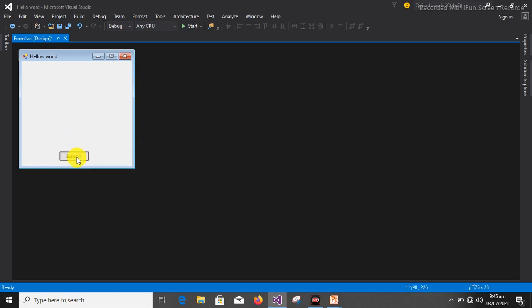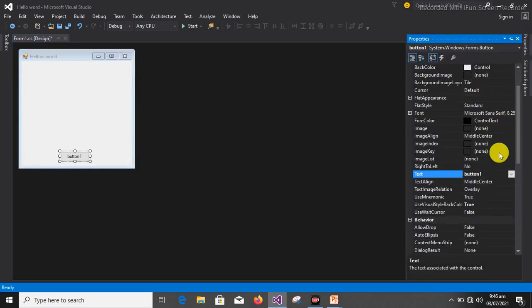So you drop, then this button now, if you look at it, it's named Button 1, but we don't want to use something like this. We need to put a label on our button, so that when the user sees it, you don't need to come and be explaining to the user what this button does. No, you won't be there even when your users are using your program. So it's better you put a descriptive label on every part of your project. So we have this button, and I want that button, when it is clicked, to display Hello World. So I'm going to change the text.